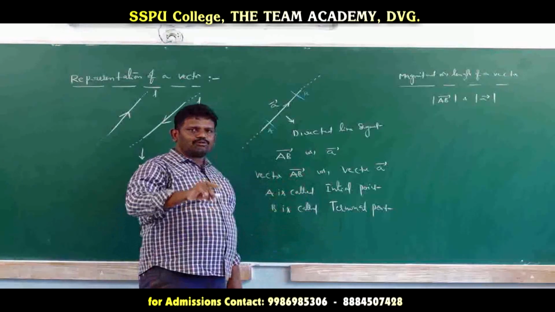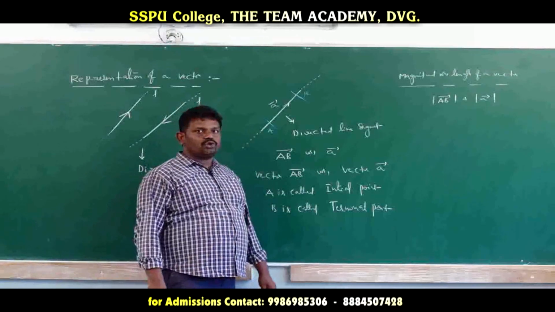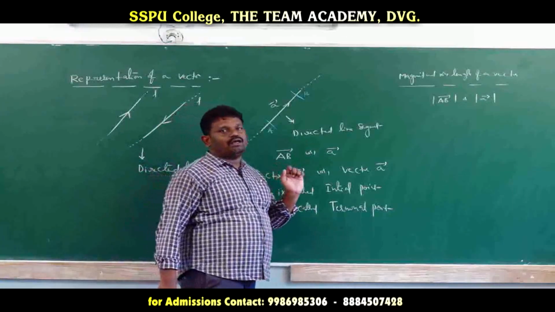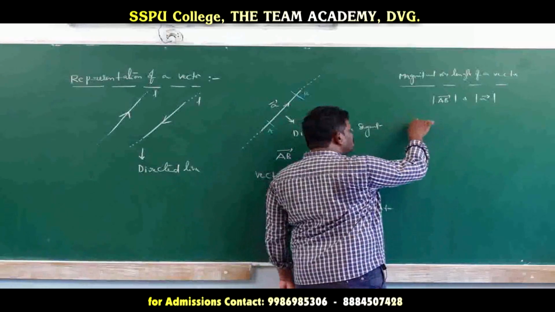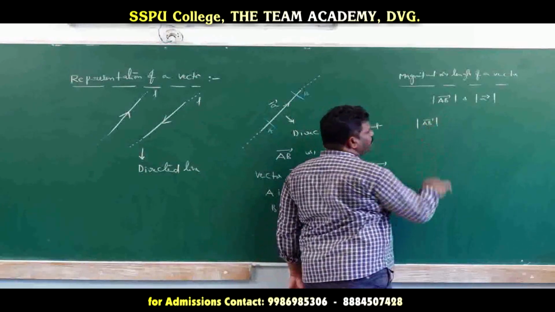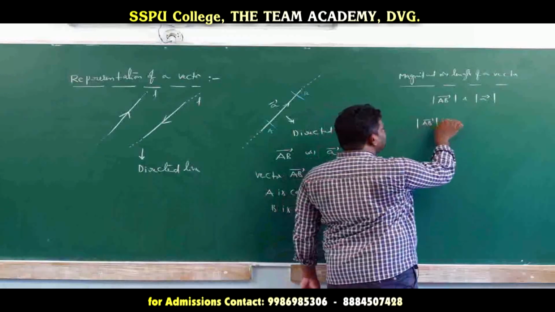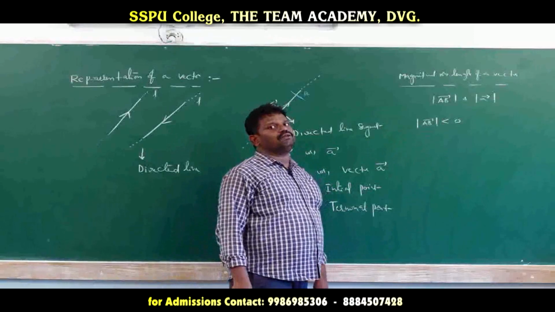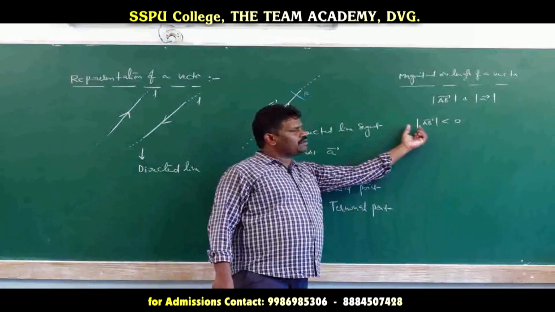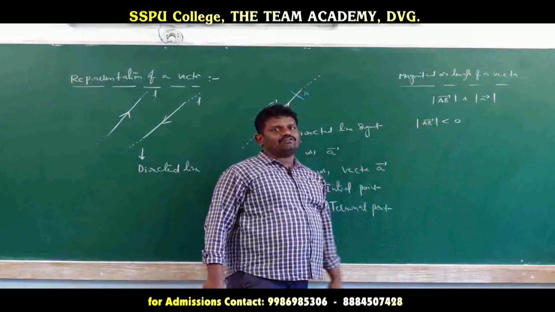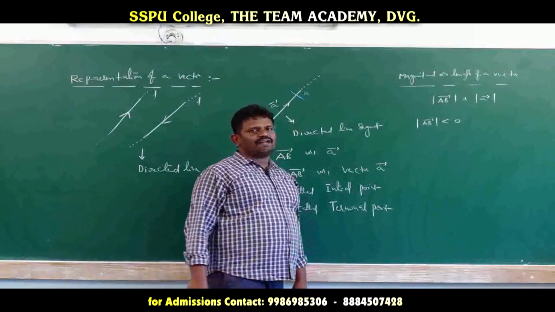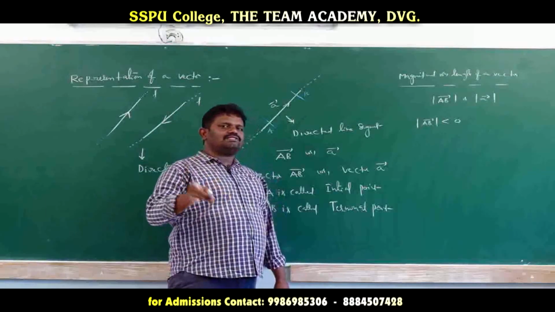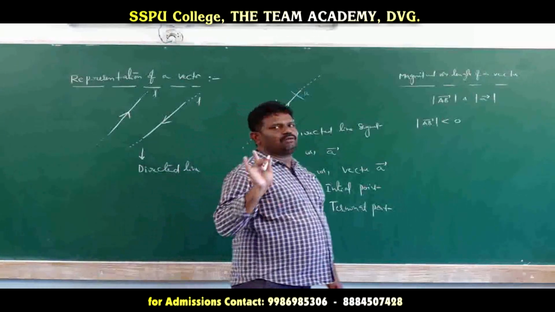If we draw one arrow marker above, that arrow shows the direction of the vector. Sometimes we see a notation like the mod of vector AB being less than 0. That notation is meaningless, because the magnitude is a positive value and cannot become a negative value. The mod of any vector, its magnitude, is never less than 0, so such a notation is meaningless.